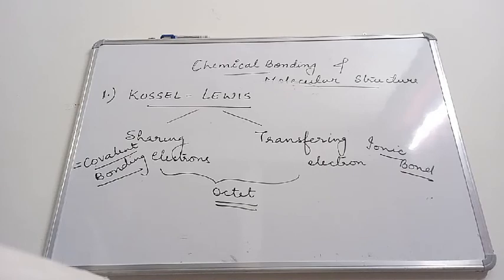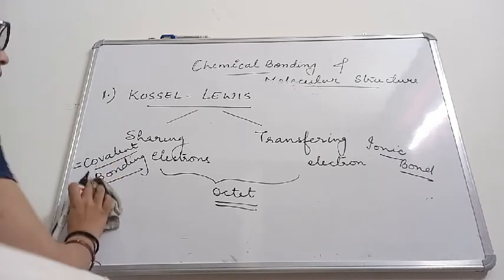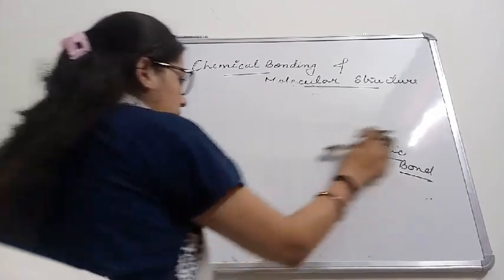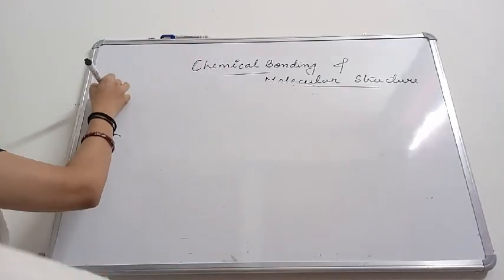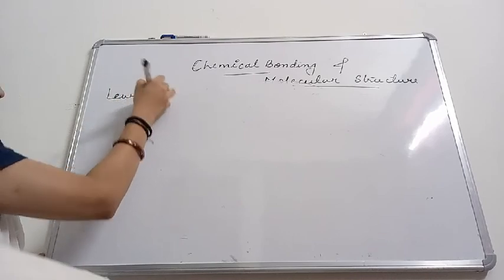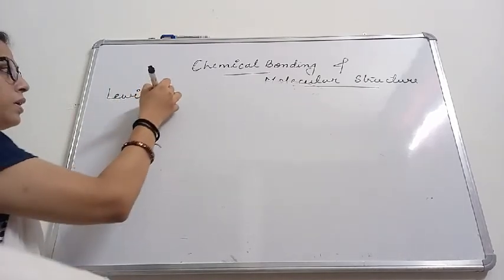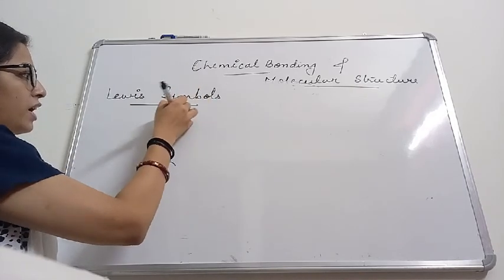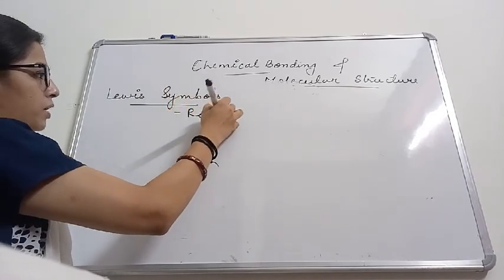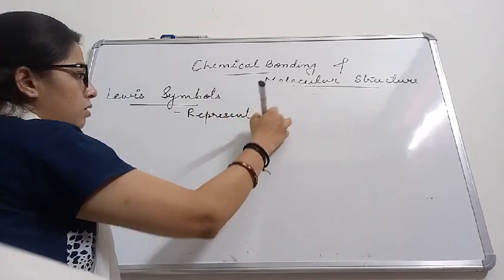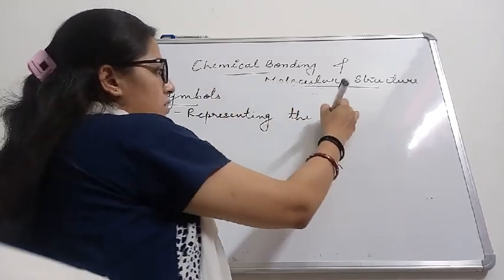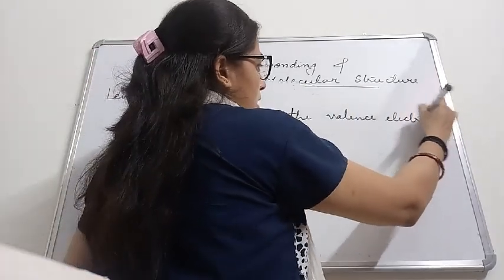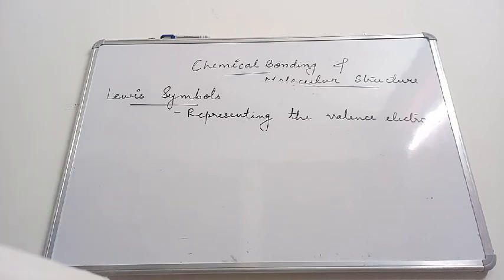So we will discuss now Lewis symbols, and how to represent the valence electrons. It is a way of representing the valence electrons. Okay?